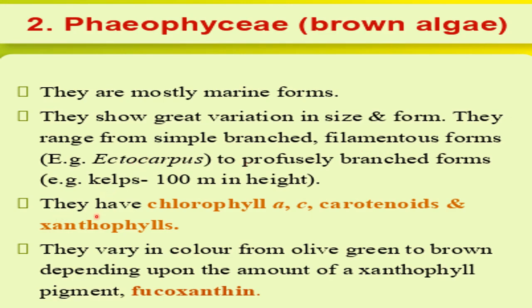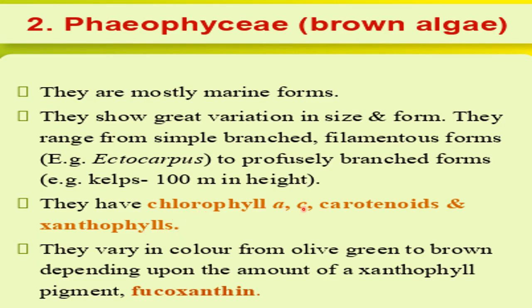Now let's see about the pigments. As chlorophyll A and B is present in green algae, which is making the green color of algae. Now what pigments are responsible for the brown color of the Phaeophyceae? Those are chlorophyll A, chlorophyll C, carotenoids and xanthophylls. So all these pigments are present in the brown algae, and that's why the color of these algae is brown.